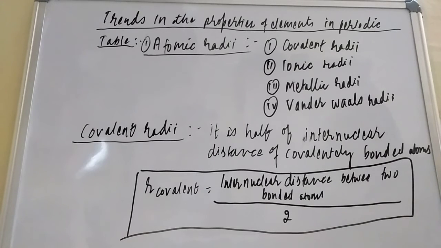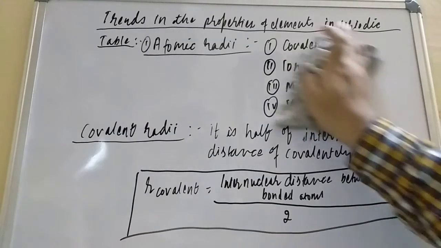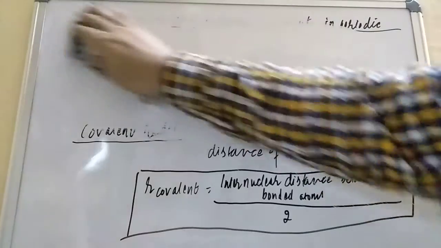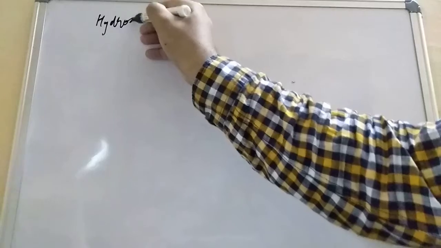Now student, what we have to do, we will take some examples and try to understand how to calculate the radii of atoms which are covalently bonded. So let us erase this and then try to understand. Keep watching, student, you will be able to understand. Suppose you take the hydrogen.